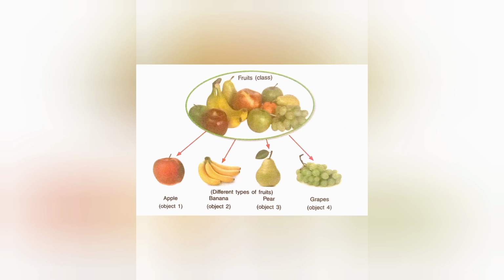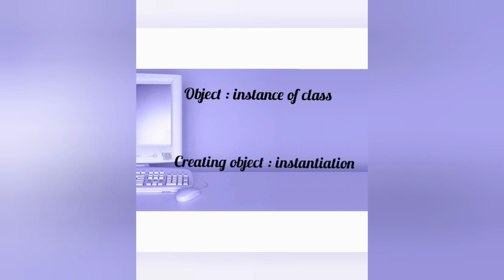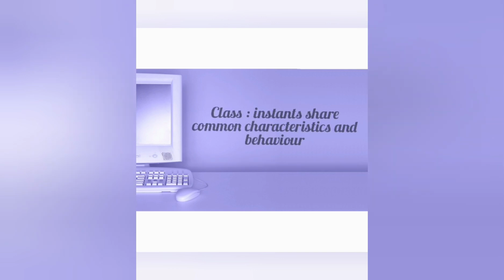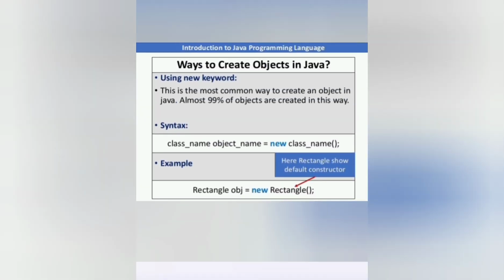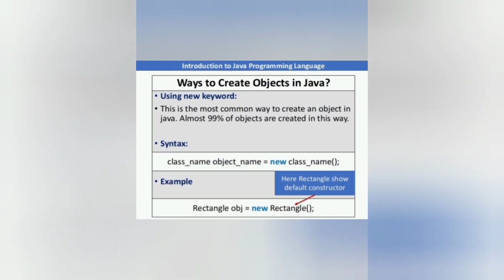Then we need to study how to create an object of a class. An object is also called an instance of a class. So creating an object of a class is said to be instantiation. All the instances share common characteristics and behavior in a class. For creating an object in a class, we are using the keyword new. New is the keyword for creating an object in a class.